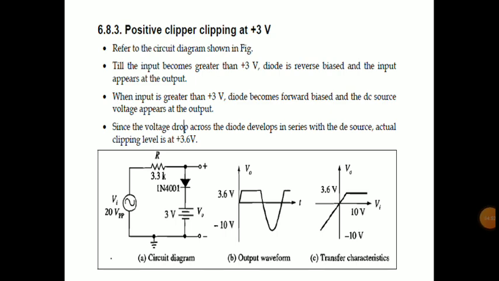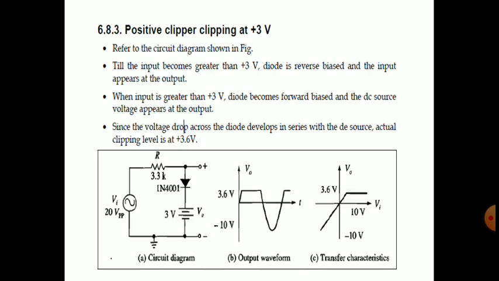Now we can see positive clipping at plus 3 volts, that is biased clipping. Same circuit with V reference as 3 volts. In the first circuit, we saw positive clipping at 0.6 volts because of the cut-in voltage. Here, we should consider it as a positive clipper clipping at 3 volts, so we use biasing. See the circuit, just observe the circuit. We have the same input, same resistor, same diode, but with an extra 3 volts of V reference.